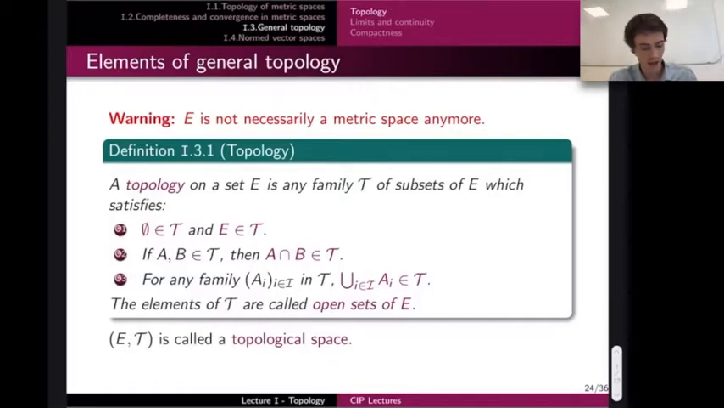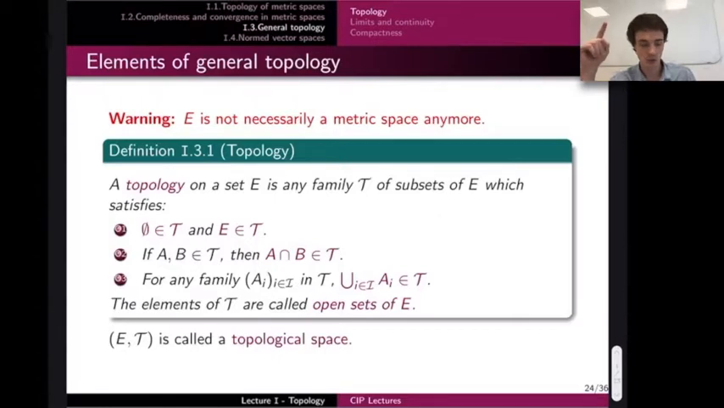Second axiom: if A and B are in T, then their intersection is also in T. And the third thing I ask a topology to verify is that for any family of sets in T, their union must also be in T. That should remind you very much of something.